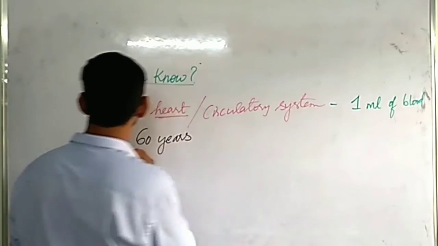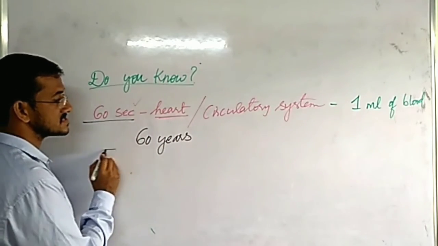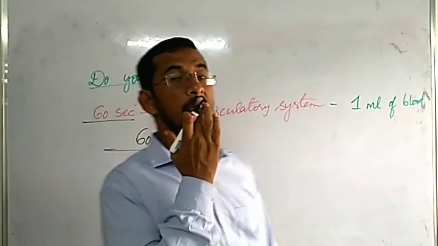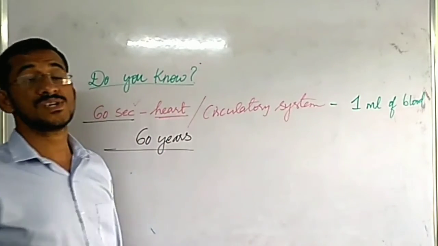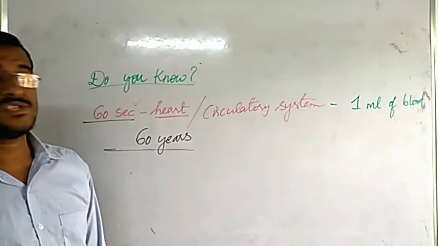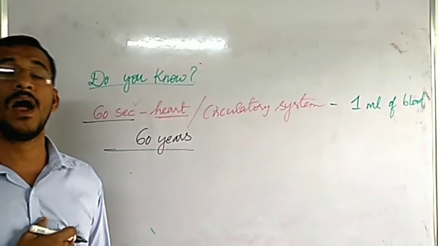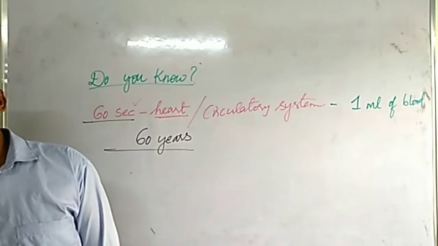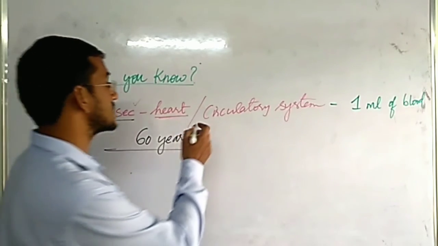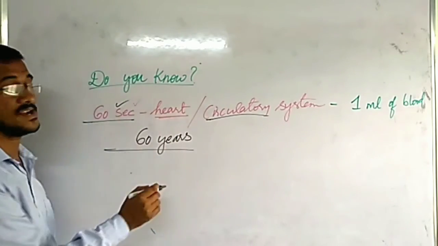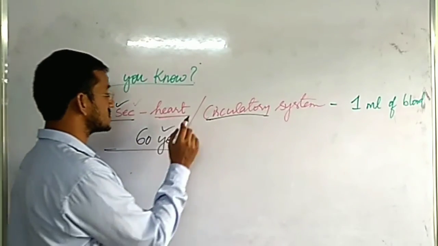See the difference here? 60 seconds, 60 years. So just to transport 1 ml of blood from heart to foot and back, by circulatory system it takes only 60 seconds, but by diffusion process it takes 60 years.